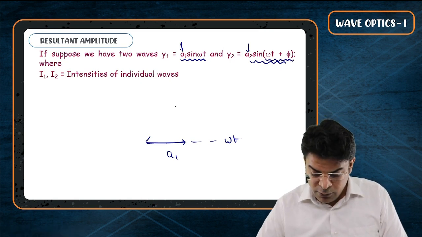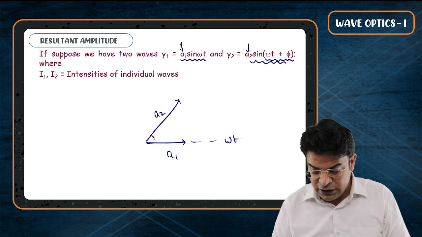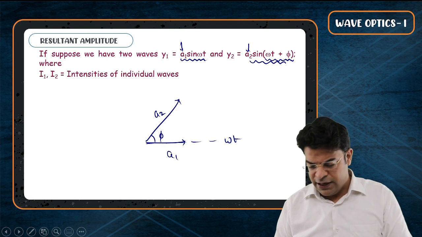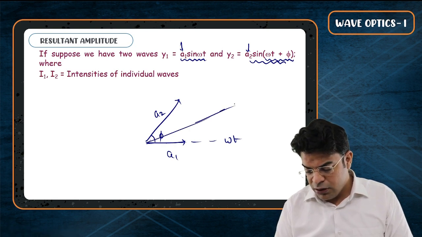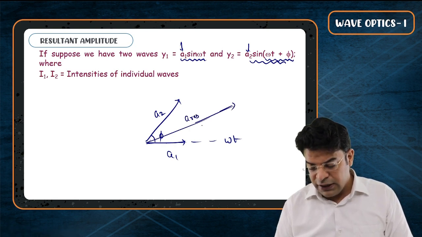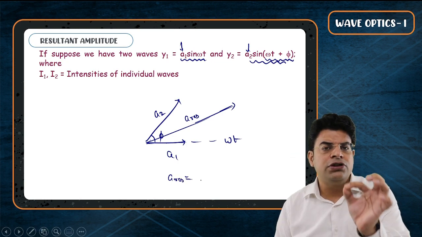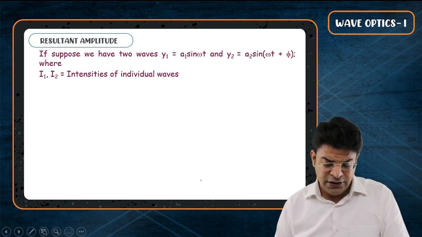The resultant of these two will come out to be somewhere here. Now this resultant A is nothing but under root of a1 square plus a2 square plus 2a1 a2 cos phi, and you need to remember this.